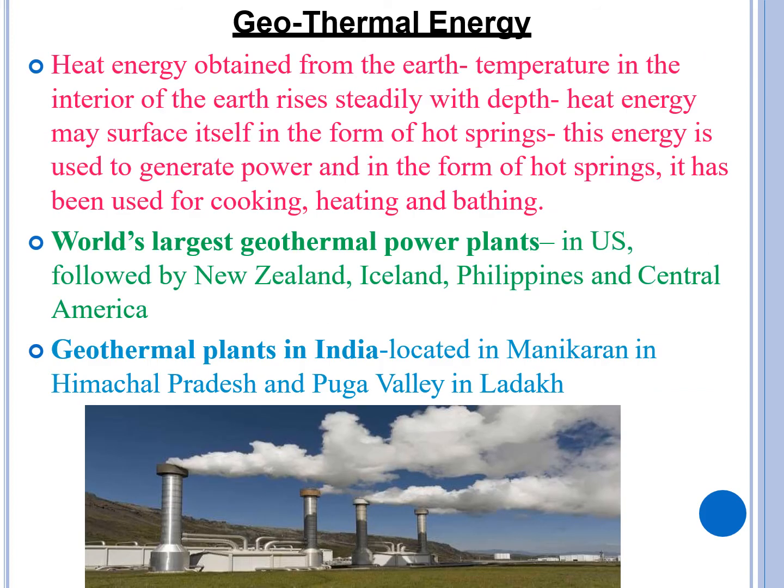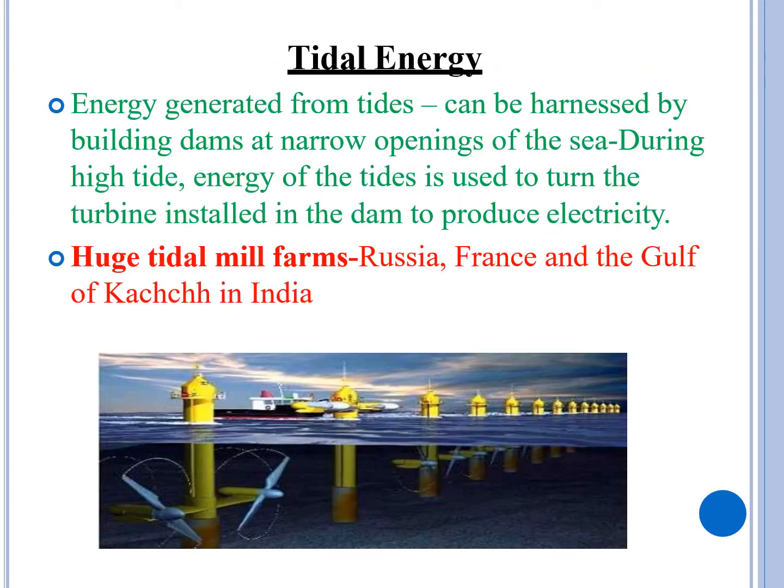The next is geothermal energy, the heat energy which is obtained from the earth. Temperature in the interior of the earth rises steadily with depth. This heat energy may surface itself in the form of hot springs, and this energy is used to generate power. It can also be used for cooking, heating and bathing. The world's largest geothermal power plants are in the US, followed by New Zealand and so on. Geothermal plants in India are located in Manikaran in Himachal Pradesh and Puga Valley in Ladakh.